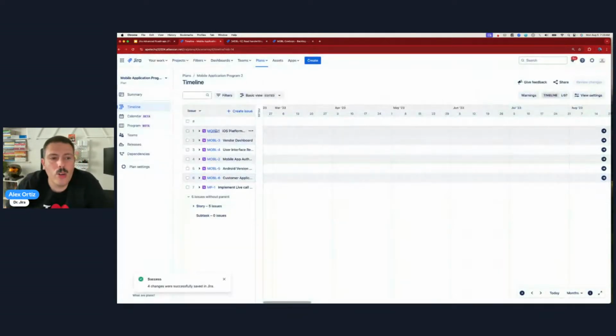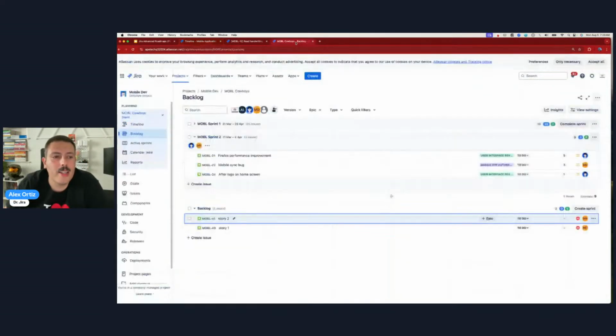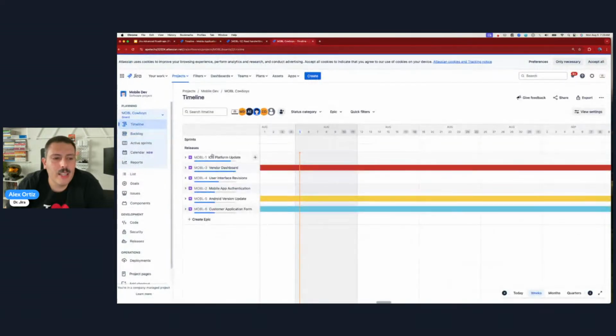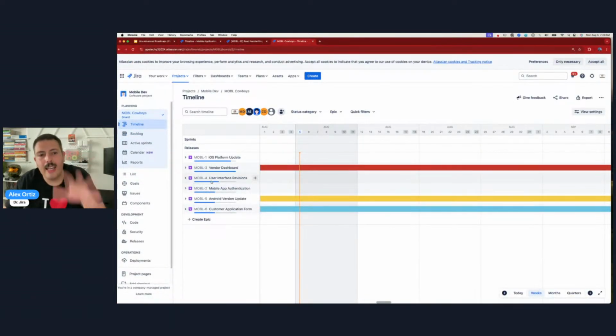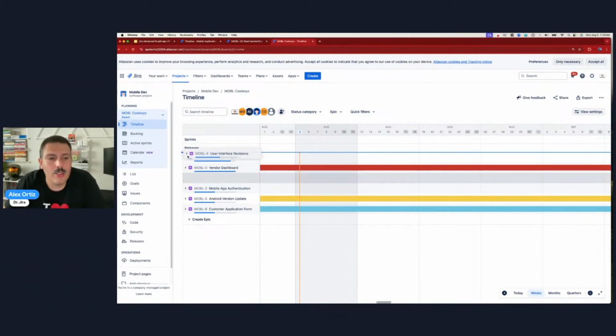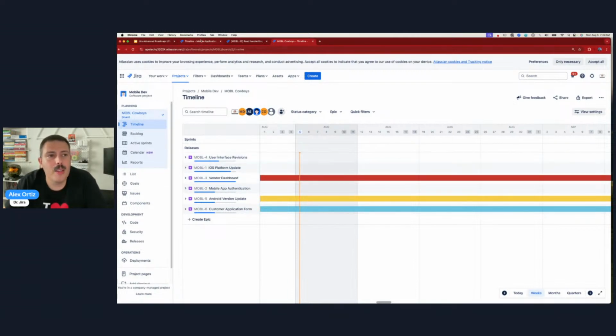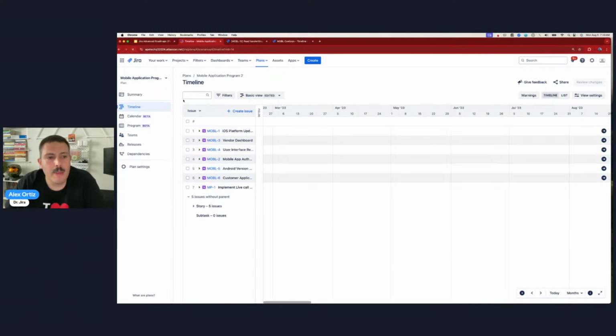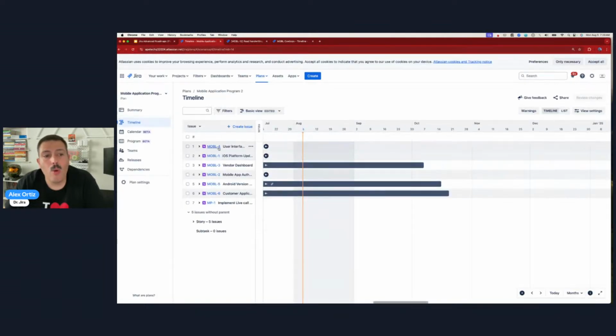So this order of 1, 3, 4 over here in my timeline is also now going to be 1, 3, 4, and so it's in the right order now in Jira. And what's great is if I go, hey, well, this 4 really needs to be at the top, if I do this in Jira and I come over here and I refresh my plan, my 4 is now on the top. So that's what I was talking about, this bidirectional sync.